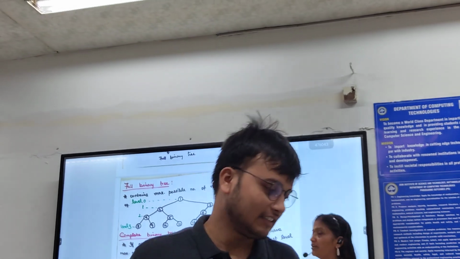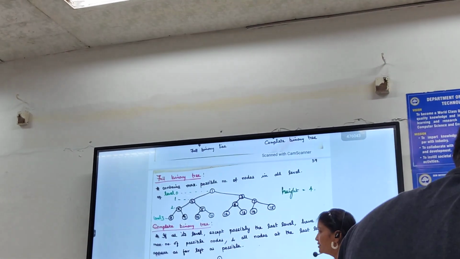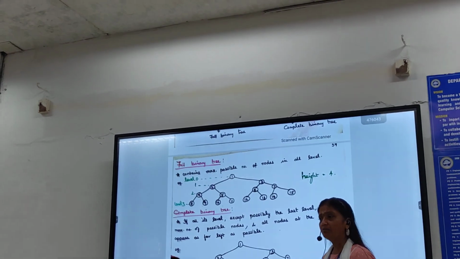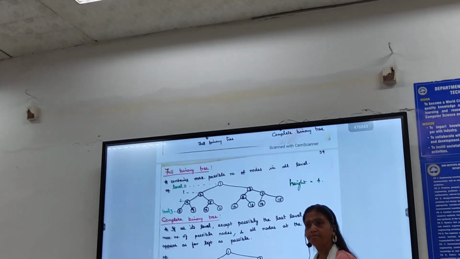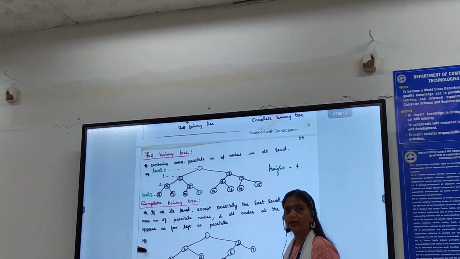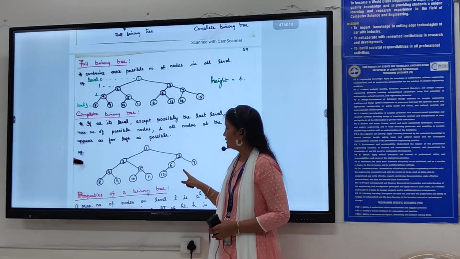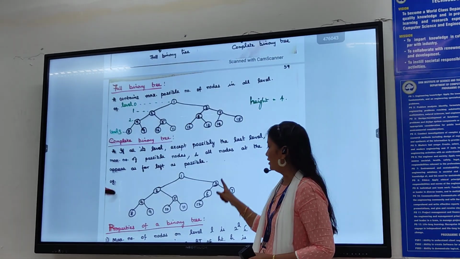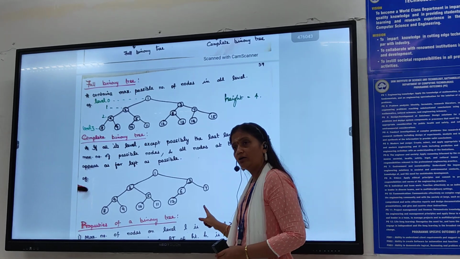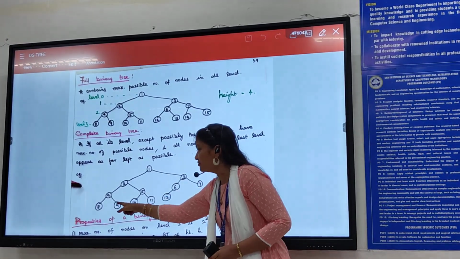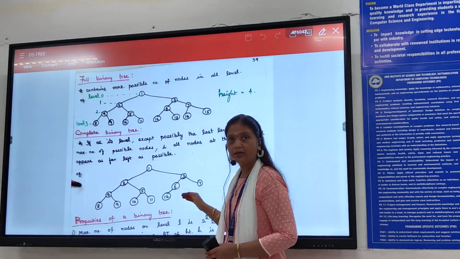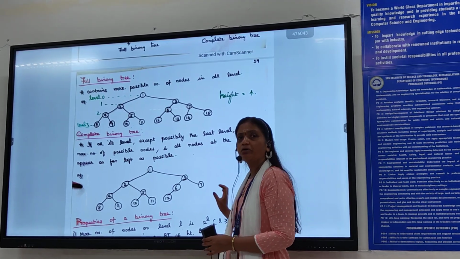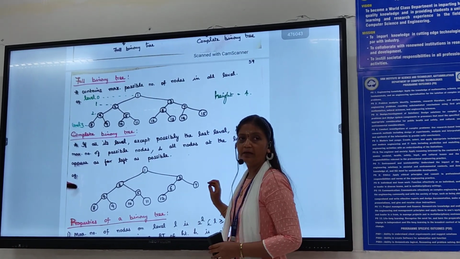Now you see what the definition for a complete binary tree is. See the diagram. Both diagrams are the same, so what's the difference between the two diagrams? See here, node number 7 has 2 children here, and there it has no children at all. All the nodes on the left side are filled, but on the right side it is somehow empty. So that is the complete binary tree.